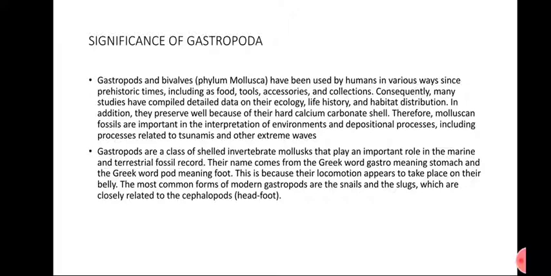Their name comes from the Greek word gastro, which means stomach, and the Greek word pod, which means foot. This is because the locomotion appears to take place on their belly. The most common forms of modern gastropods are the snails and slugs. Gastropods are a class of the phylum Mollusca, closely related to the cephalopoda, meaning head-foot.